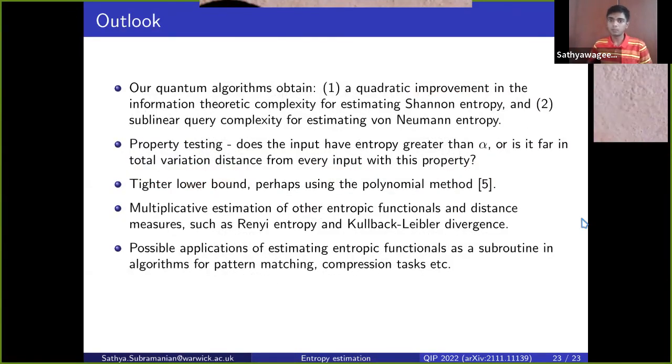Okay, so we obtain, as I said before, quadratic speedup for estimating Shannon entropies, sublinear algorithms for estimating von Neumann entropies. And the outlook from our work looks fairly interesting. So, one of the outstanding questions is to tighten the lower bound that we obtain, because there is still a gap between n to the 1 over 3 gamma squared and n to the 1 over 2 gamma squared. And perhaps using the polynomial method is one way of doing this. And I think the techniques that we use here are fairly general and can be extended to the estimation of other functionals of distributions, such as Renyi entropies and divergences.